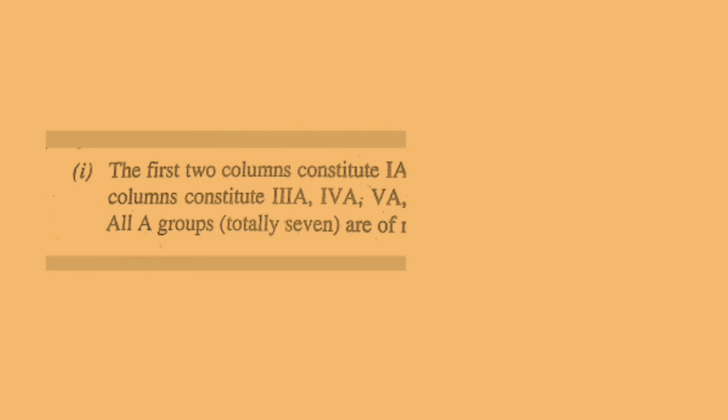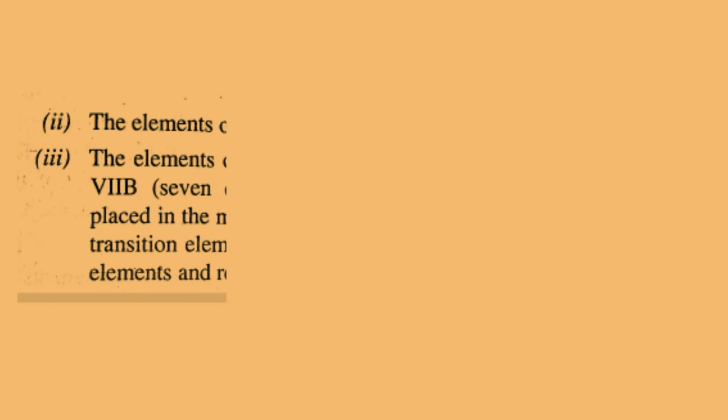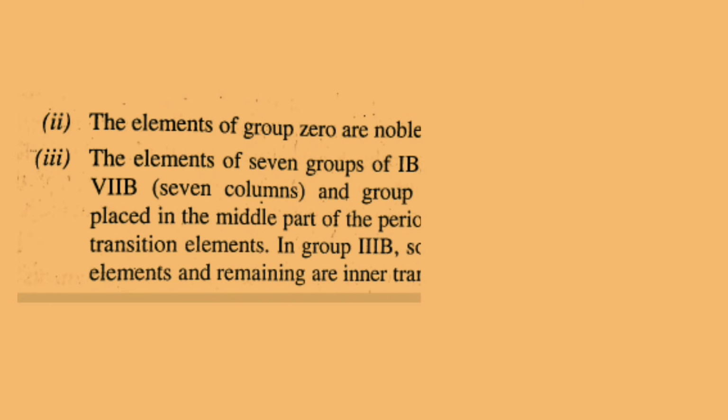And students, the first 2 columns, that is first A and second A groups, and last 6 columns, that is third A, fourth A, fifth A, sixth A, seventh A and 0 group. All A groups are of normal elements. The elements of group 0 are noble gases.